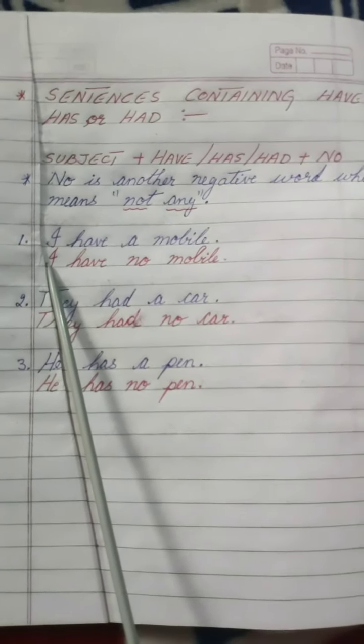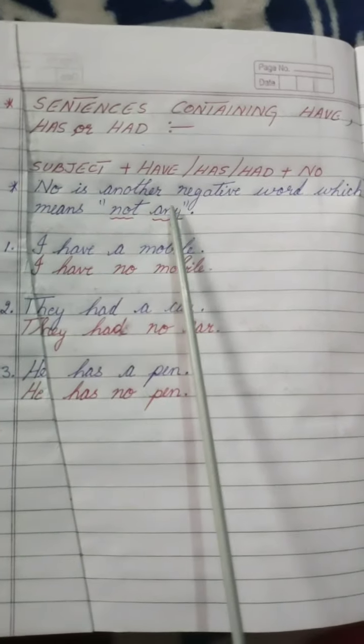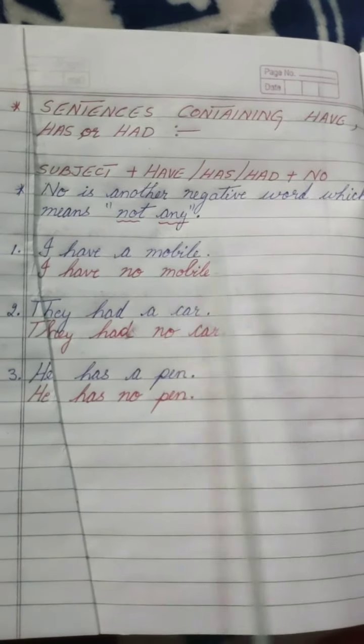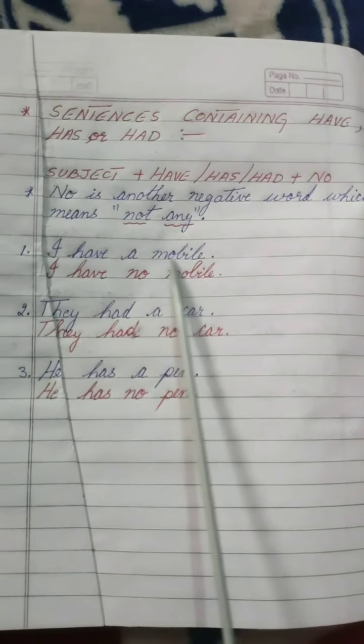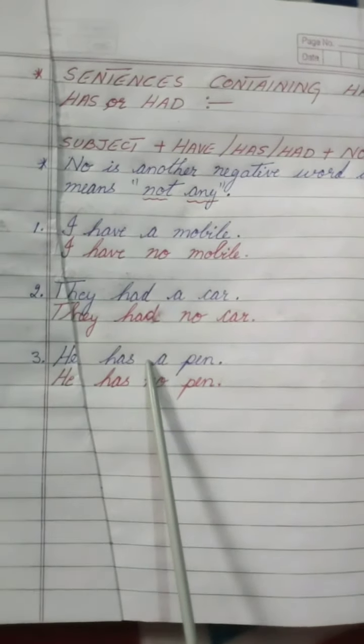So no is also another negative word, which means not any. For example, I have a mobile. Now we are changing it into a negative sentence, that is I is the subject, have is this part, then we have used no, and then the rest part of the sentence. Second sentence says they had a car. Now we have changed it into negative sentence. They had no car. The third sentence says he has a pen. We have changed it into he has no pen.